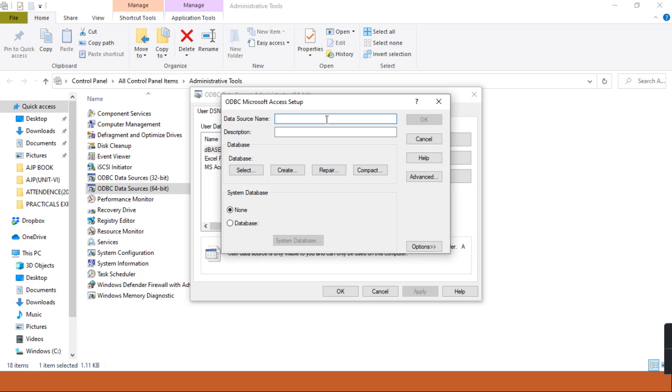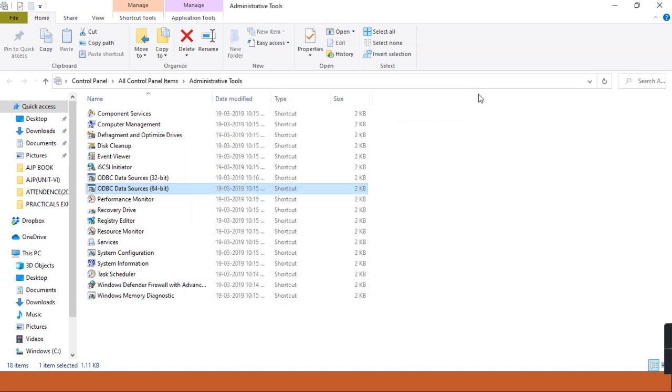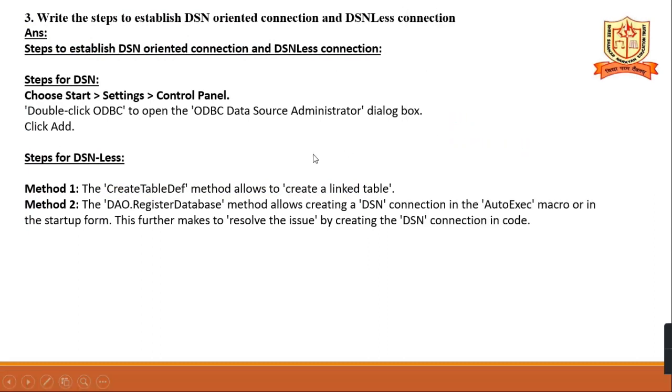After that you have to write the data source name. Suppose I am writing AAA, and then select either an already created database, or you can create one here also, and then click the OK button. I am not using MS Access here. I am using MySQL, a DSN-less connection, a connectionless ODBC.